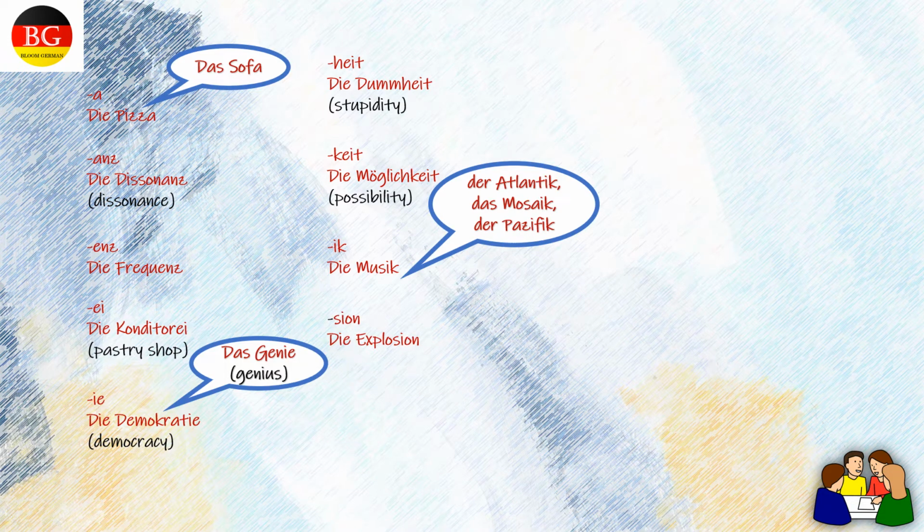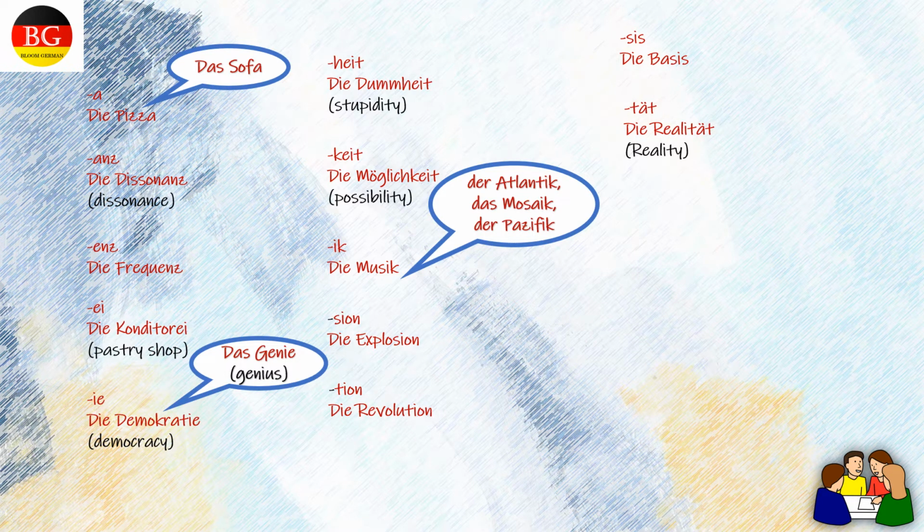Nouns ending with -sion are also feminine. Zum Beispiel die Explosion. Nouns ending with -tion are also feminine. Die Revolution. Ending with -sis are also feminine. Zum Beispiel die Basis.